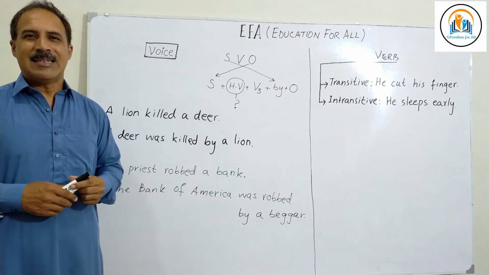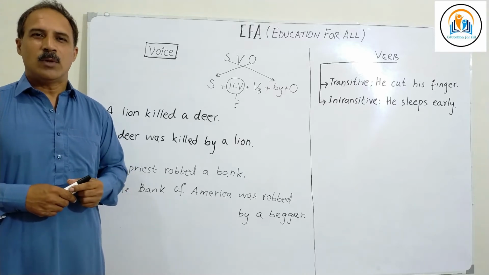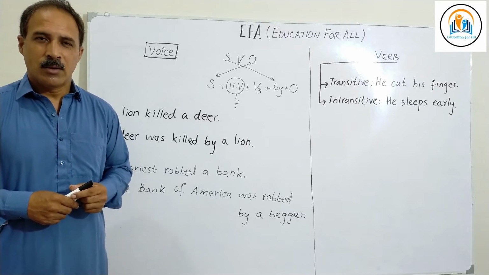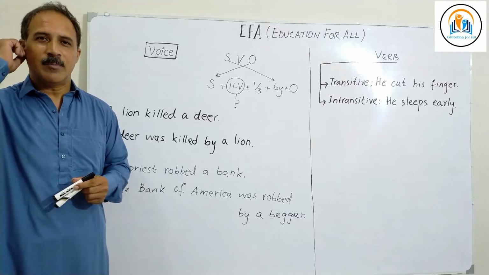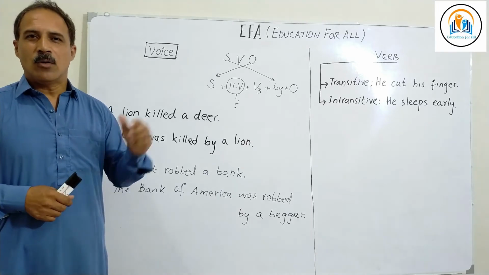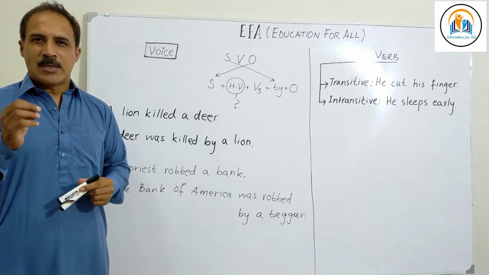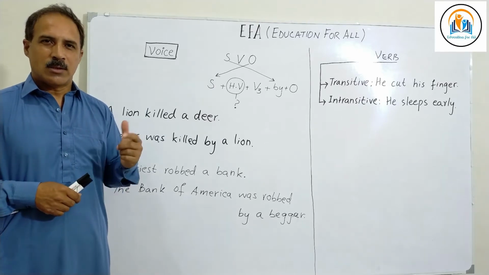If I say "I eat an apple," one might wonder why I should say "an apple should be eaten by me." If I can hold my ear from this side, why should I go all the way around to hold it? Well, to answer this question, I'll quote two examples.